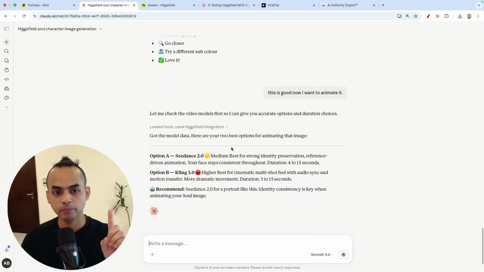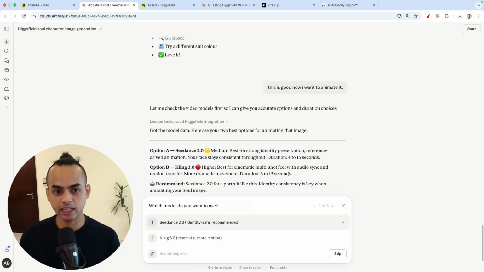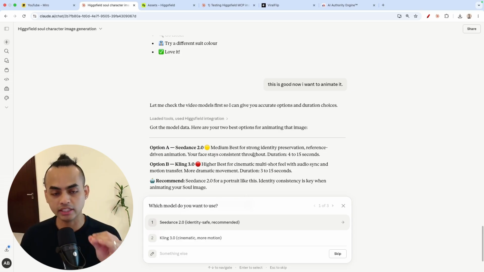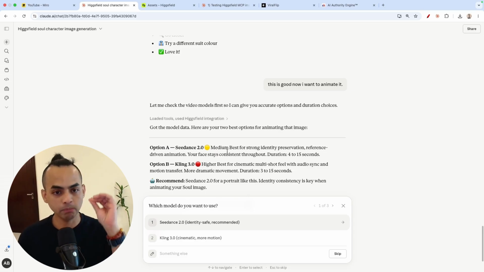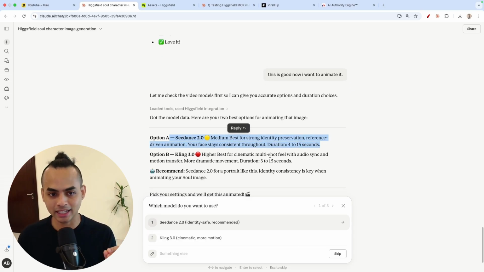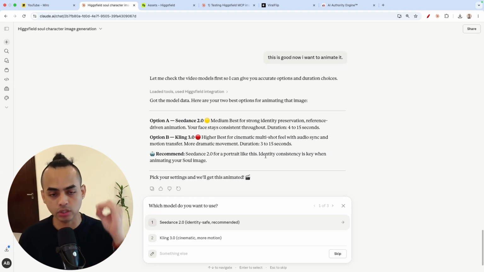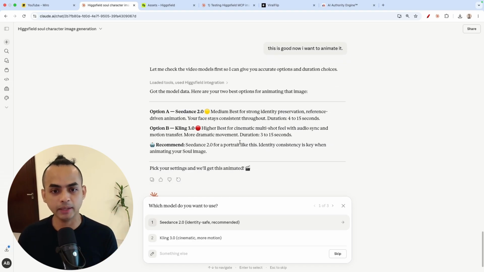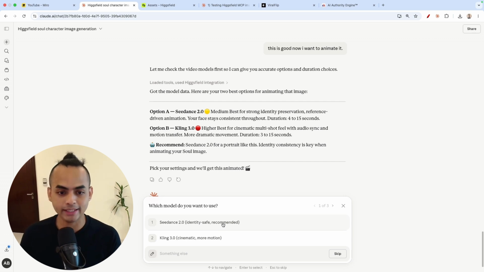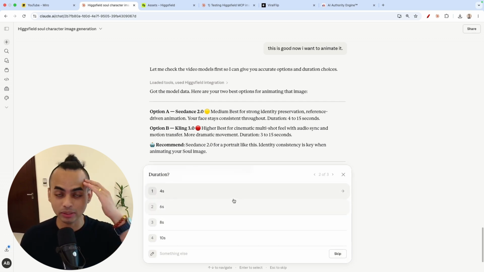So now, with my skill here, it's giving me options, okay? Because by default, Claude's MCP is going to pull the highest quality, but the most expensive, and I believe it was Seedance by default, okay? For me, personally, I use Kling 3.0 because it's good enough and it's cost-effective, okay? But for this purpose, let's just try Seedance, all right? And then they don't even ask you for duration. They will go randomly, okay?